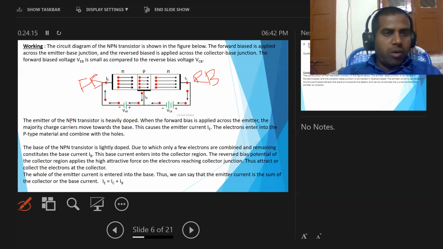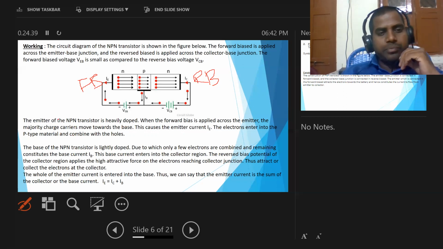So the emitter of the NPN transistor is heavily doped. When the forward bias is applied across the emitter, the majority charge carriers move towards the base. This causes the emitter current, i.e. the electrons enter into the p-type material and combine with the holes.